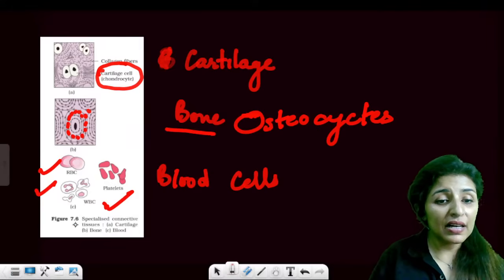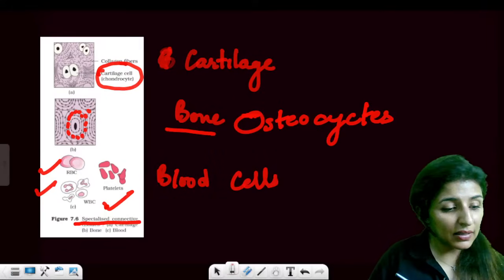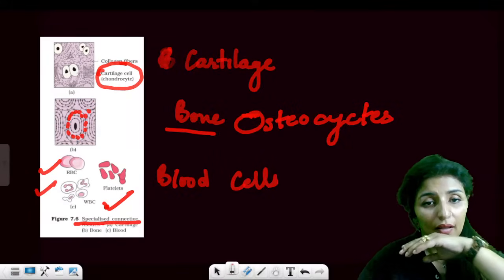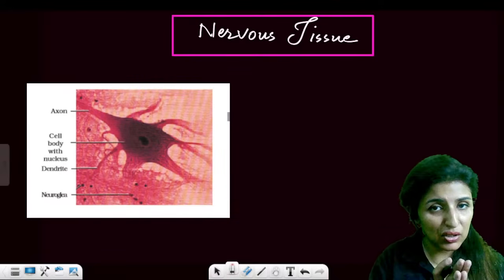So all of these represent what? Specialized connective tissue. All of these represent the specialized connective tissue. Are these points clear to everyone? And guys, with this, we move on to the last tissue, that is the nervous tissue.